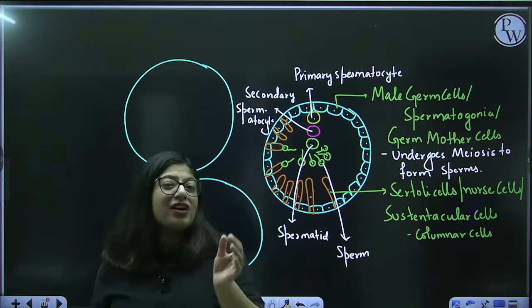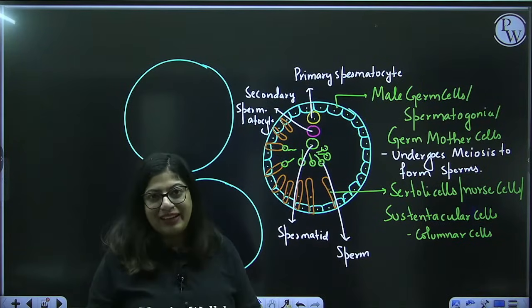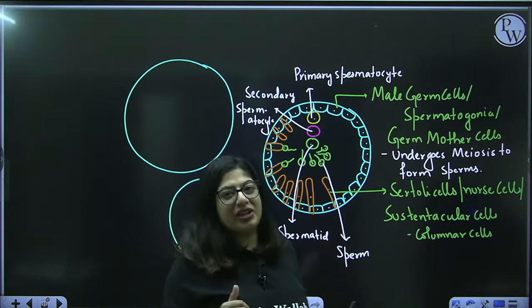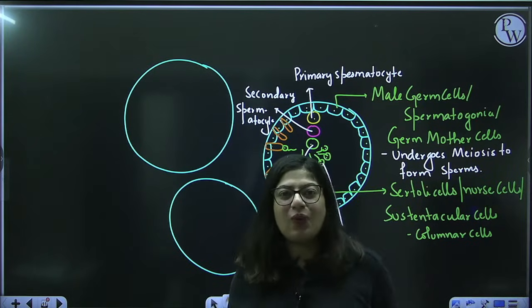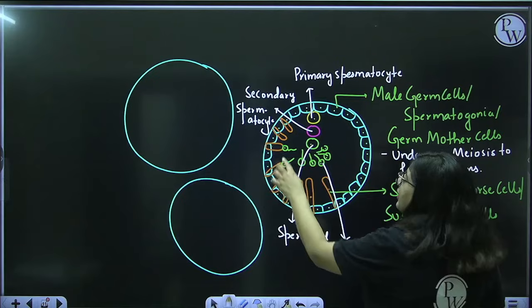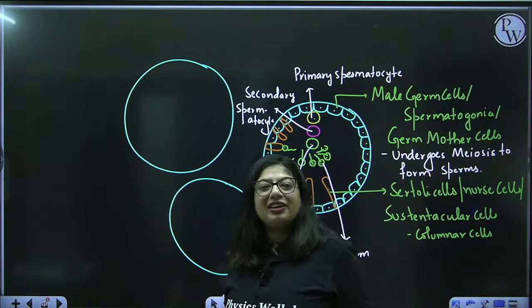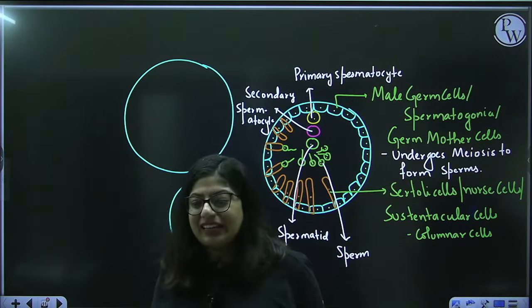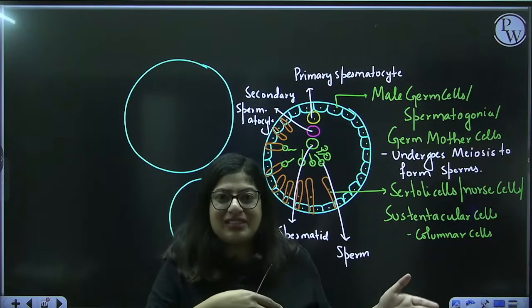The main function of the Sertoli cell, because they are nurse cells, what does a nurse do? A nurse takes care of the patient, right? So they will also take care of the sperm. That is why the sperms are attached to the Sertoli cell, just like a mother takes care of the baby. In the initial stages, babies are always more into their mothers, right?